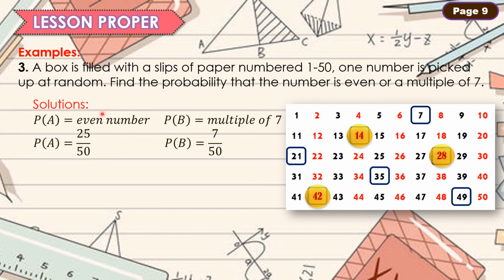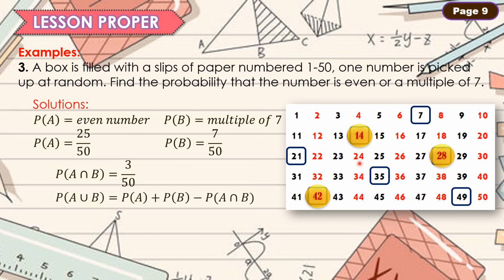Ibig sabihin, ang event A natin at ang event B ay mayroong intersection. At ang bilang ng intersection na ito ay 3: si 14, si 28, at si 42. At dahil isang beses lang naman mag-a-appear ito, i-minus ulit sa sum ng ating dalawang event.